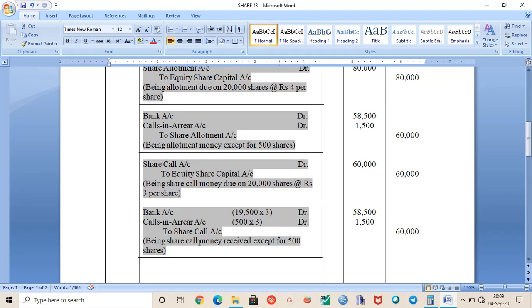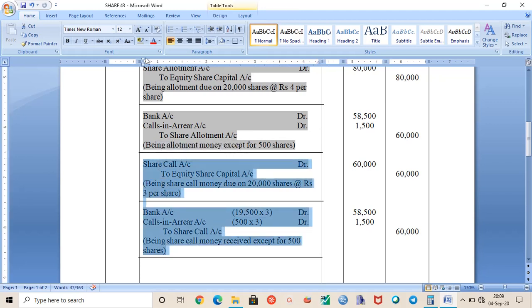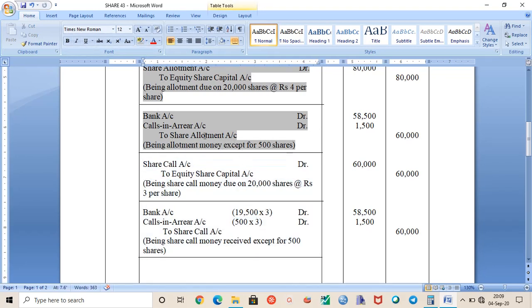That was for allotment. So let me just, okay. So here you can see the calls in arrear is 1500. Now the call money will be made on equity share call. So now the share call money will be due. When the share call money is due, you have to make this entry: Share call account debit to equity share capital account, 20,000 into 3 rupees per share.